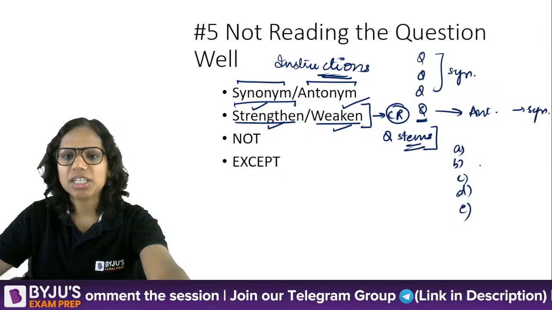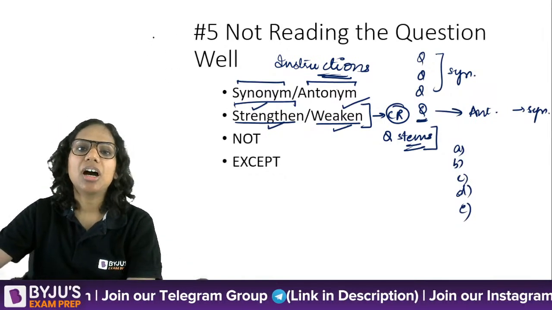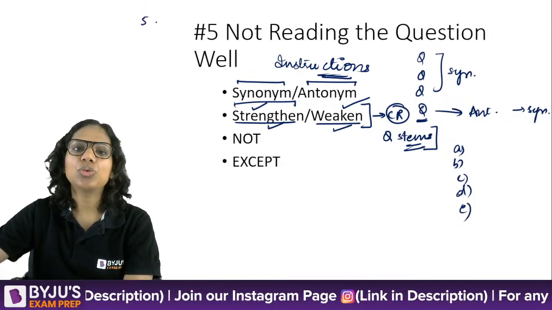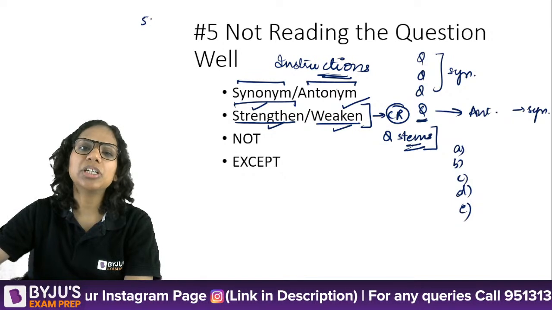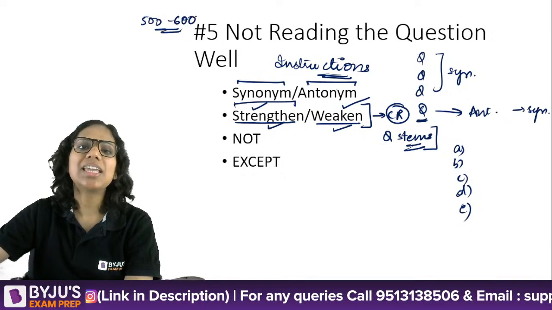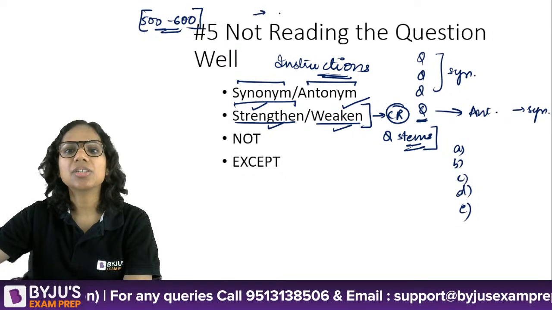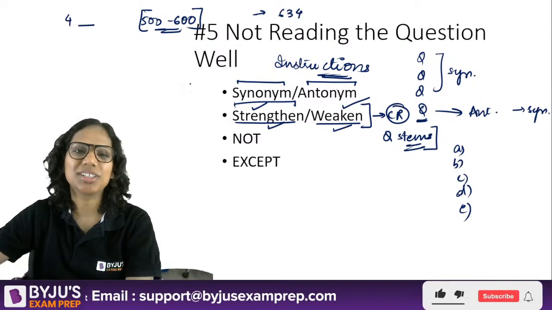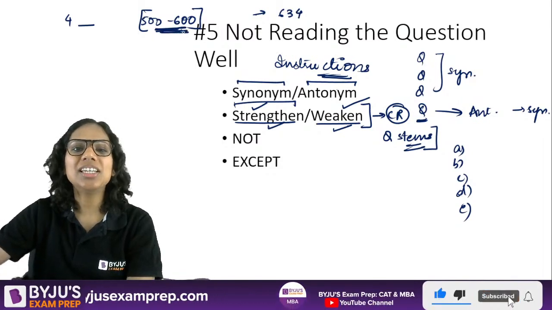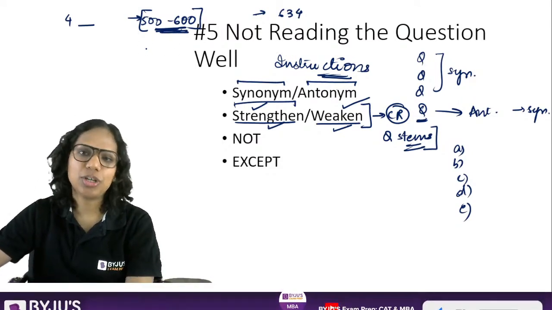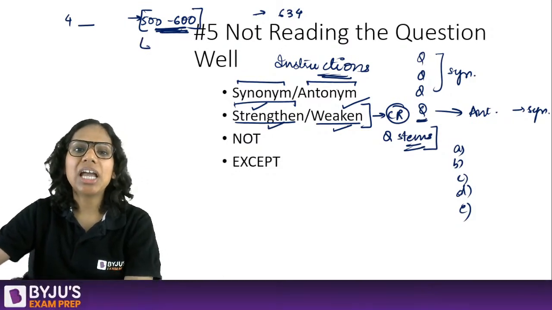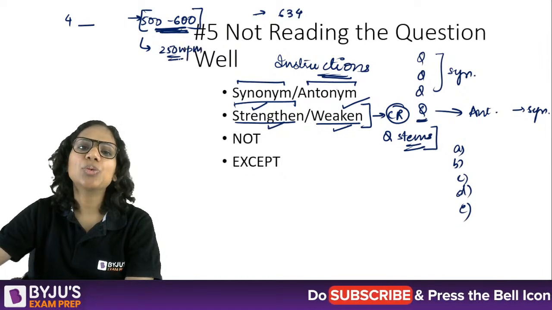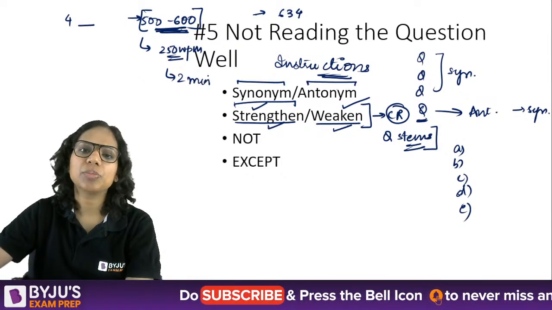Ideal reading speed. Okay, Sanil is asking what's the ideal reading speed. See, Sanil, if I look at your previous year papers, usually you get approximately 500 to 600 word RC passages. That's the average length. Okay, I have seen RC passages of 634 words also and 400 something words also. I have the precise word count as well, but this is the approximate RC length. If I'm talking about the reading speed, I think that your reading speed should be about 250 words per minute. That way, you'll be able to read the RC in approximately 2 minutes.